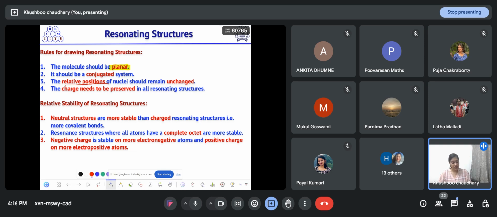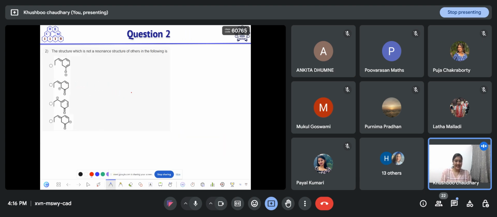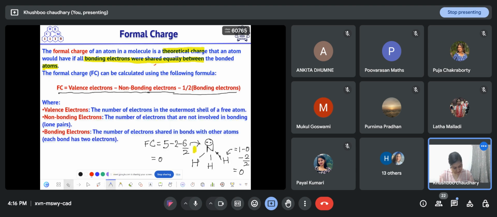So the relative positions of the nuclei should remain unchanged and the charge needs to be preserved in all resonating structures. These are the rules you have to keep in mind while drawing resonating structures for a molecule. So in this case, let us draw the possible resonating structures for this molecule.